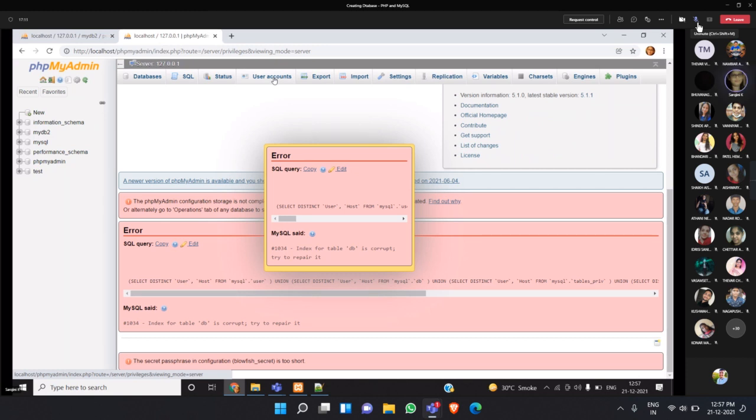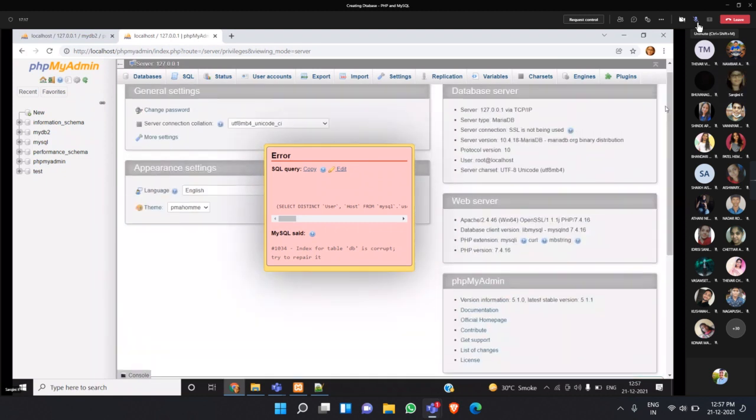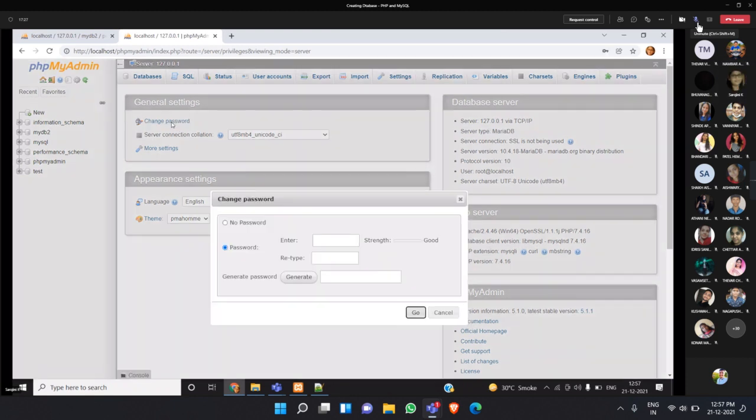I'm getting this. I have to go up. Here you will see change password. You have to click this and type your password 2 times. But you should remember the password. After you type it, you don't forget.